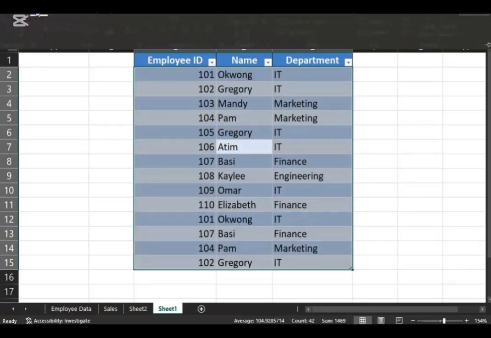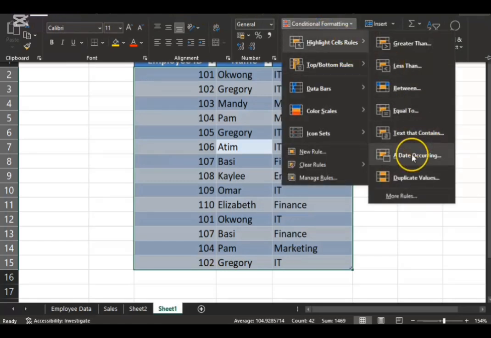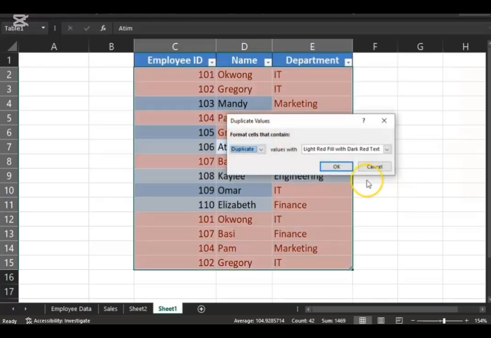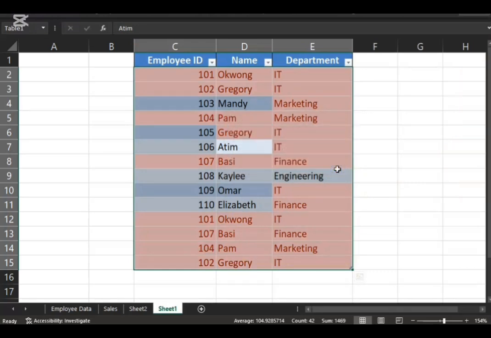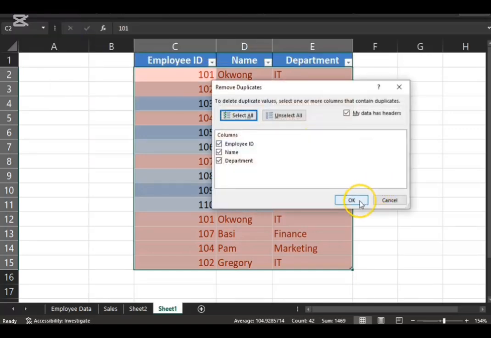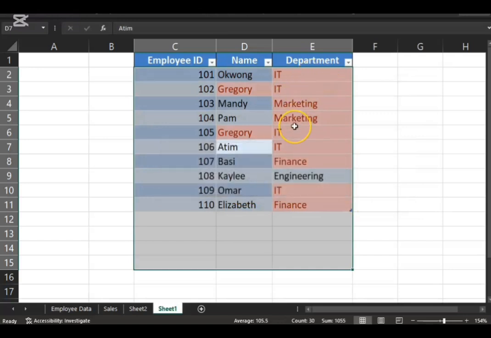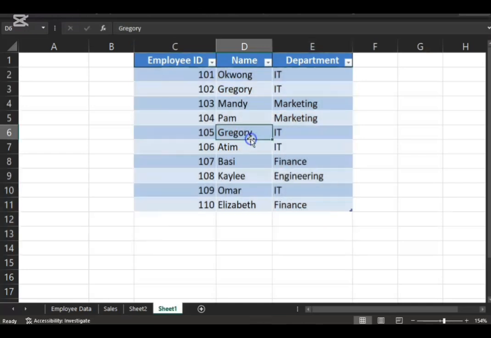Go to Home tab, Conditional Formatting, Highlight Cells Rules, duplicate values. These highlight possible duplicate values within your table. You can now go ahead to remove them if you desire to do so. Go to Table Design, remove duplicates, and click OK. Duplicate values have been removed. To remove this highlighting, Alt-HEF, it goes away.